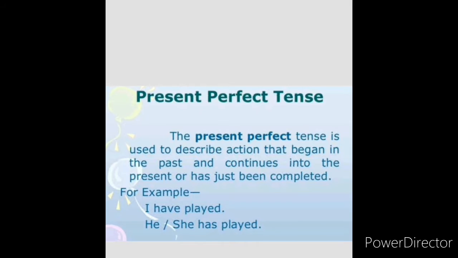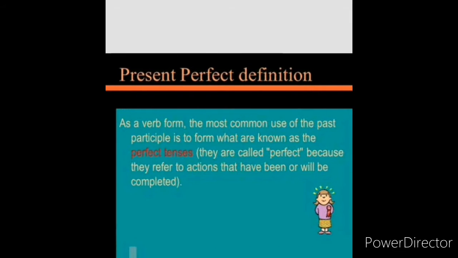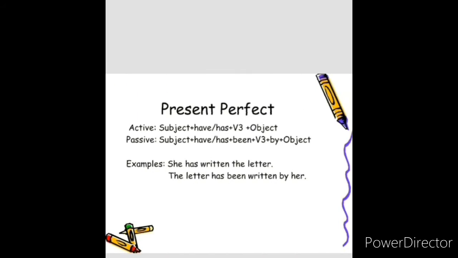For example, I have played, he and she played. Okay, present perfect. In definition, as a verb form, the most common use of the past participle is to form what are known as the perfect tenses. They are called perfect because they refer to actions that have been or will be completed. Present perfect tense in active voice means subject plus have or has plus verb 3 plus object.